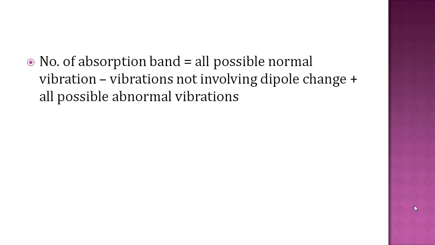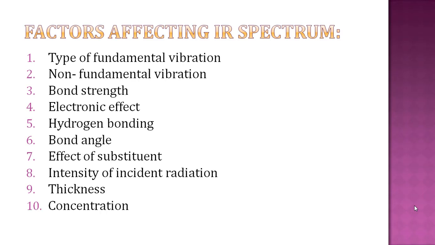So vibrations are divided into fundamental vibration and non-fundamental vibration. Fundamental vibrations are further divided into stretching and bending, and non-fundamental vibrations are overtone, then combination tone, then coupling, and then Fermi resonance. So this was all about the types of vibrations that can be seen in IR spectroscopy, or we can say the types of absorption bands seen in the IR spectrum.